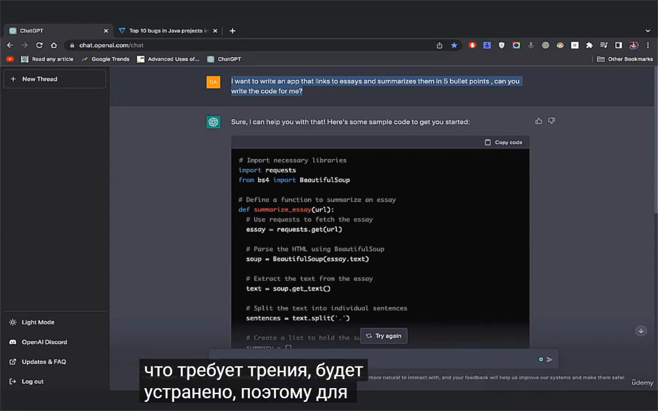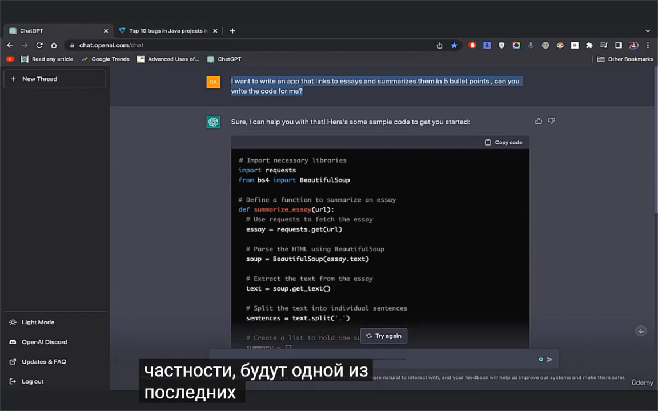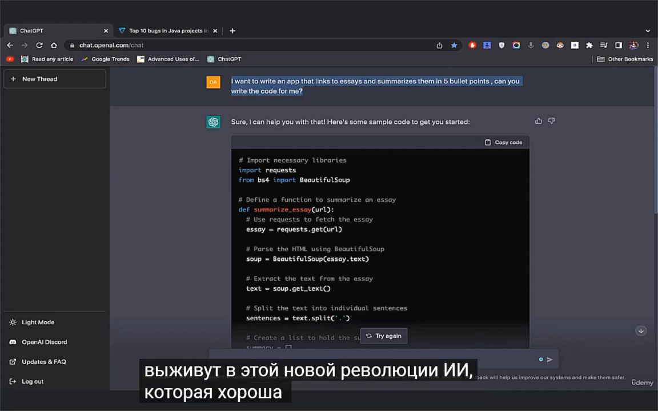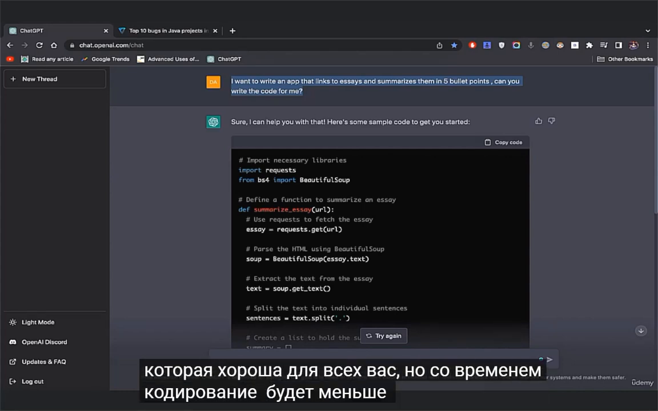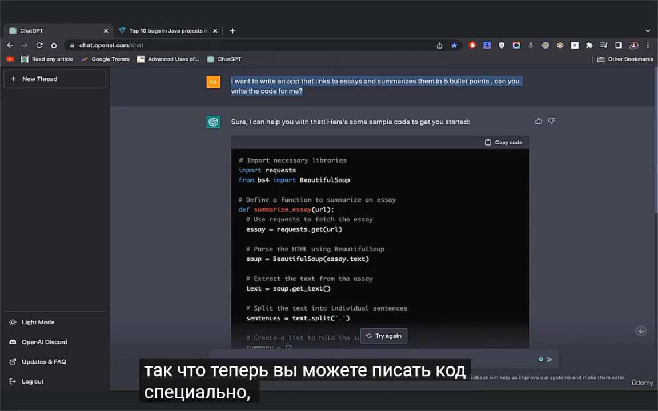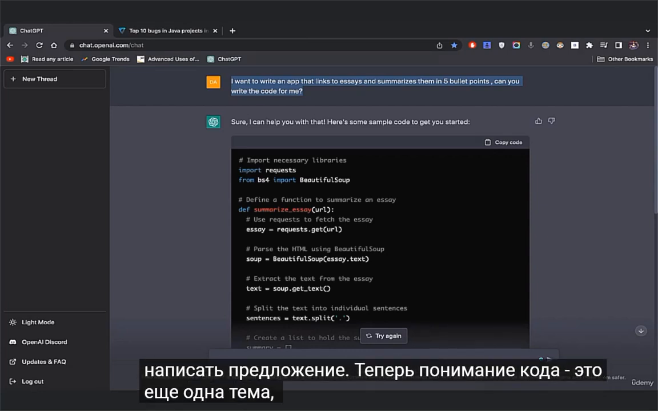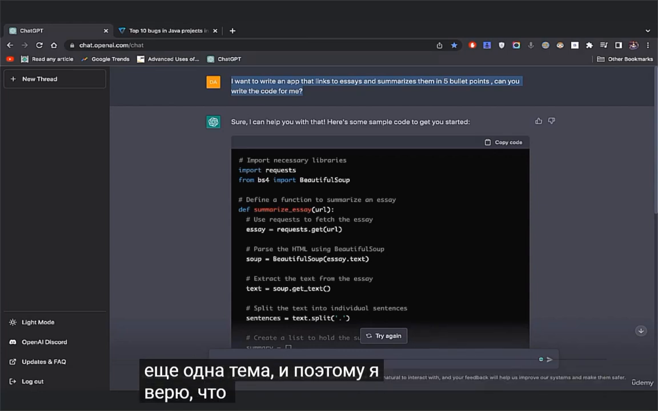For my coders out there, I believe that coding, and coders specifically, is going to be one of the last jobs to survive in this new AI revolution, which is good for you all. But over time, coding is going to become more frictionless. You're now able to write code just by writing out a sentence. Now, understanding code is another subject, which is why I believe that coders will survive.